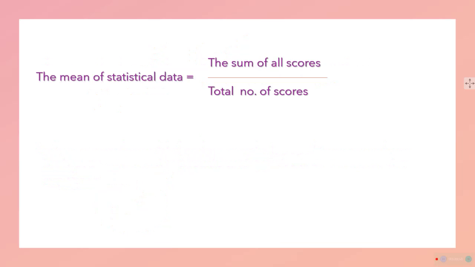When we deal with that, we will get an idea about one thing you studied, which is the mean: total sum of scores and total number of scores. For example, if it is about the marks scored by the students in your class, as I told you, 40 students are there, and if the marks are out of 100, some have got 80 marks, some 70, some 72, some 75.